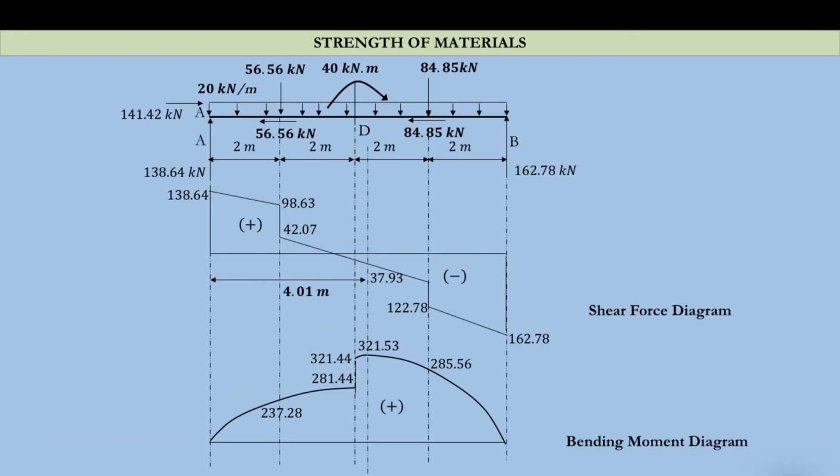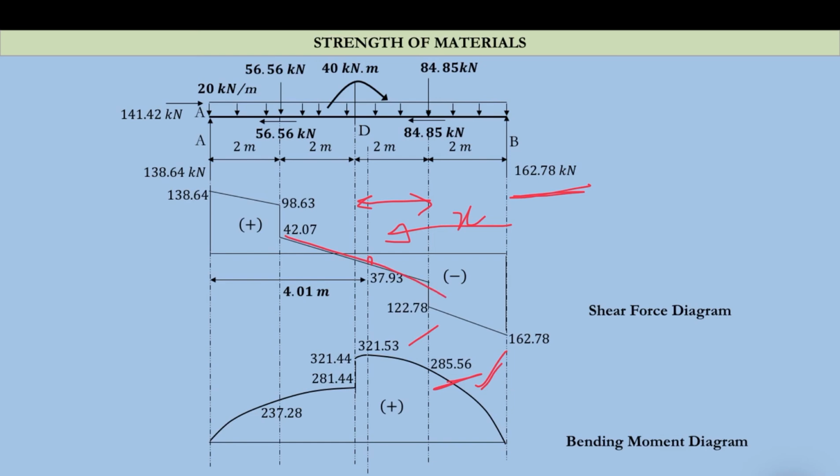For the bending moment, up till the point here it is 285.56; just multiply 162.78 by 2 and you will get this value. And for this span, what will be the equation? 162.78 into x minus 84.85 into x minus 2, if you are taking x from here, so you will get 321.53, at the location of zero shear.